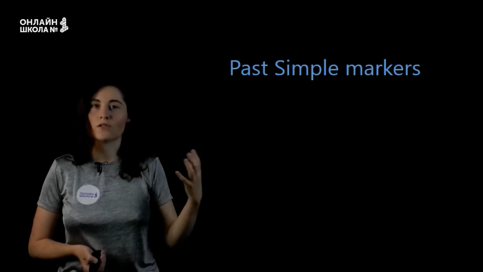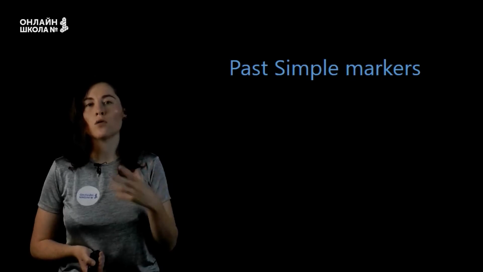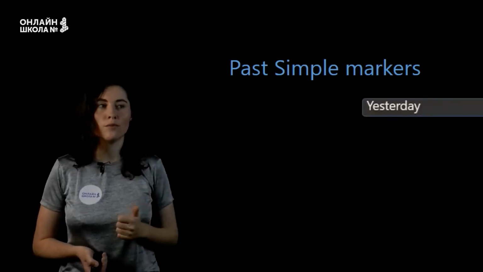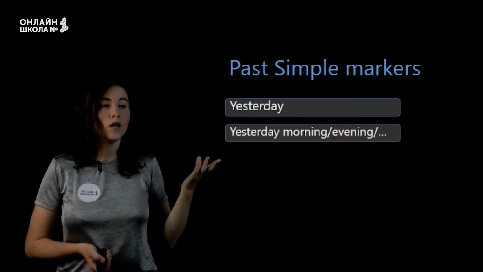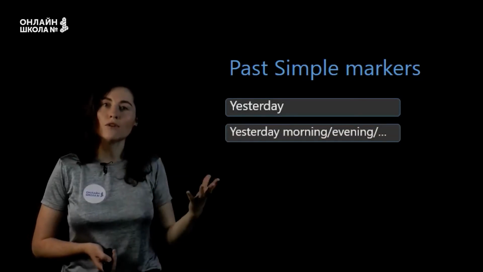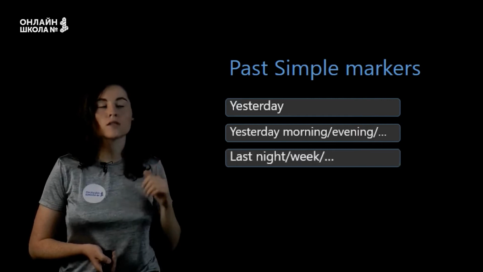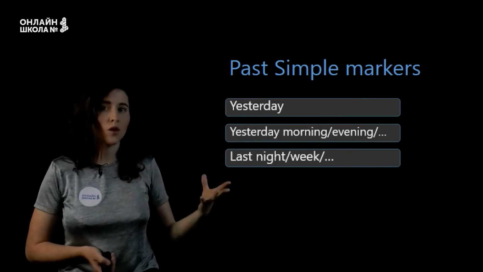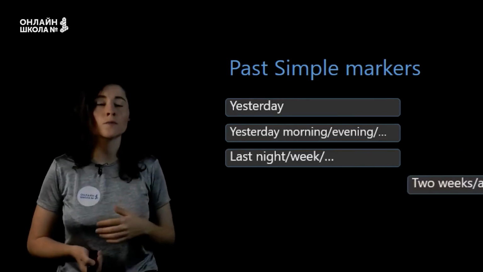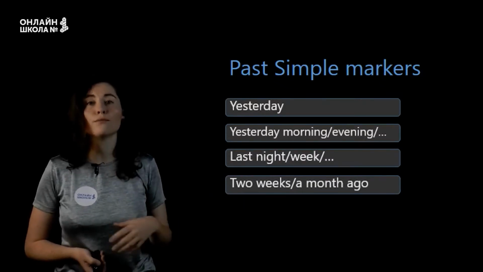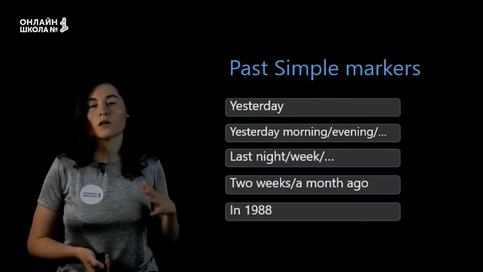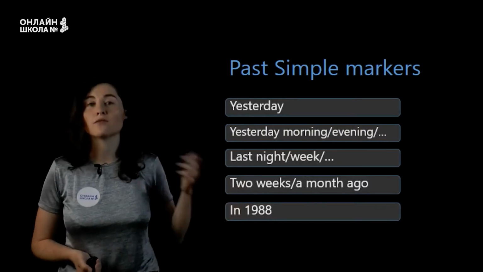Which words show us that we should use past simple? These are words such as yesterday, yesterday morning, yesterday evening, last night, last week, last month, last year, and so on. Two weeks ago, or a month ago, or in 1988, for example.